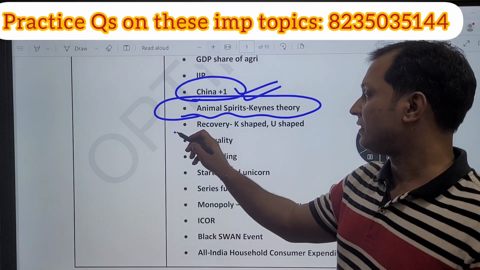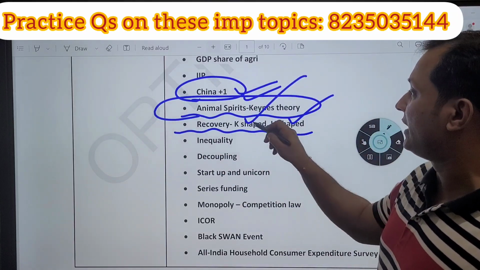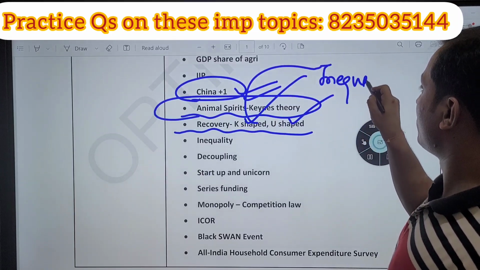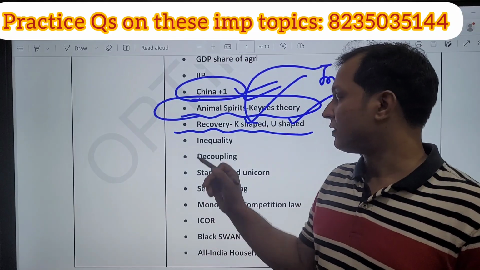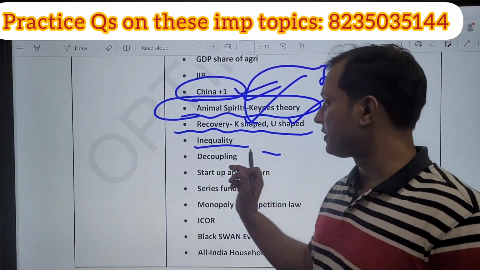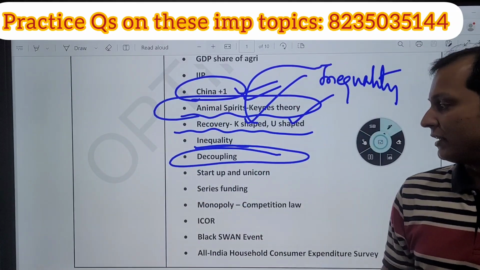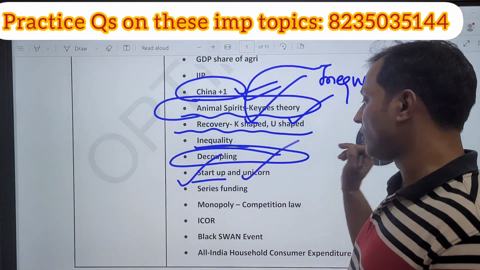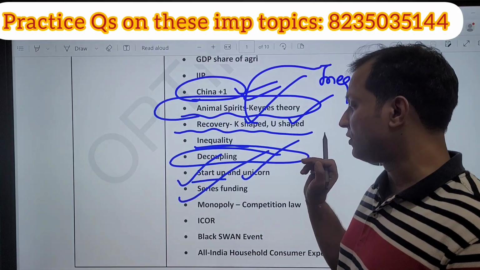Next, what are the different types of recovery curves? K-shaped, U-shaped. Here K-shaped is very important because of the inequality. Inequality is a very important theme for Prelims 2023. Next topic which is very important is, what do we mean by decoupling? Next, startup. What is the definition of startup? And what is a unicorn? Then what are the various series of funding of unicorns?